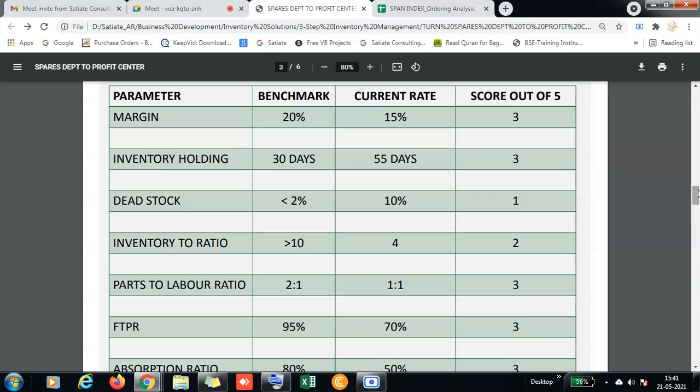Okay, that makes sense to me. So give me a quote on this assessment you're talking about. The assessment is only 5,000 plus GST. That's it. Okay, let me discuss with my team and see what we can do. You'll give an assessment of total across my branches?